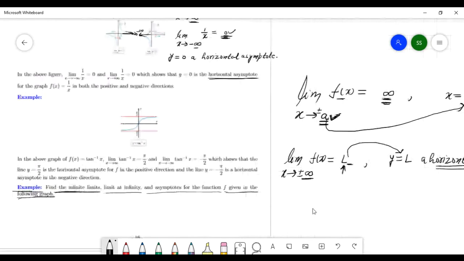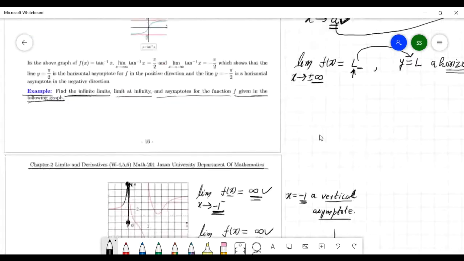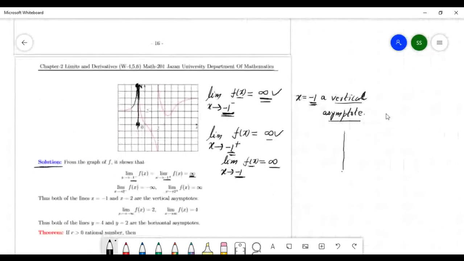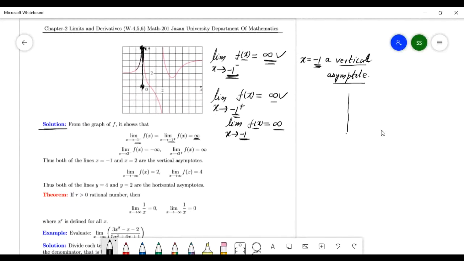Now come to the question. Again, same definition. Here x goes to minus 1, no problem, the function goes to infinity on both sides. This number minus 1 is called a vertical asymptote, right?